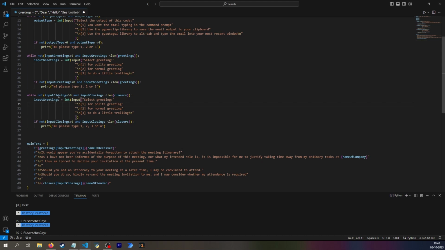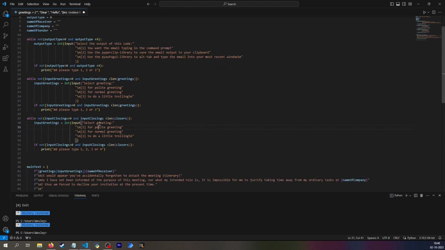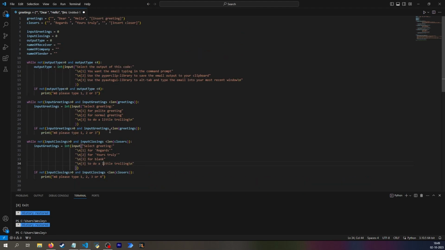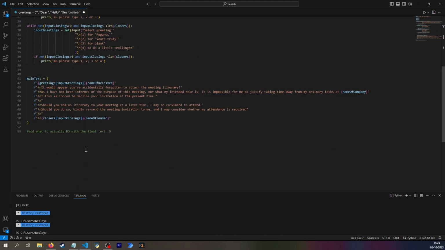And I should also change that. So it is not a polite greeting, it is for the text regards. And then that can be a little trolling. Which means now I have the index position of the greeting you want, the index position of the closer you want, and I have the output type which will be used down here at the bottom.